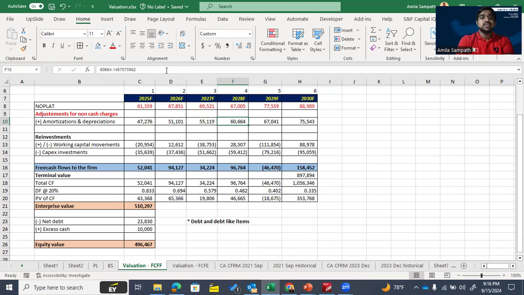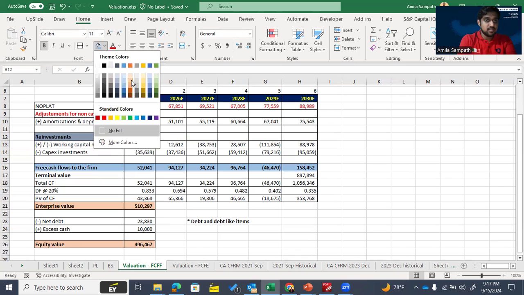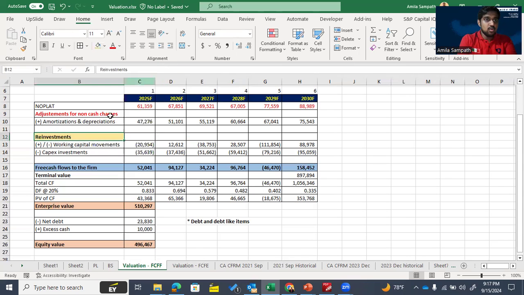Then we need to add back this depreciation expense into our NOPLAT, and then we need to adjust our capex investment and working capital movement. The net amount of capex investment and working capital movement, technically we call the reinvestment. Reinvestment means the total of working capital movement and the capex investment. Then we need to adjust for reinvestment.